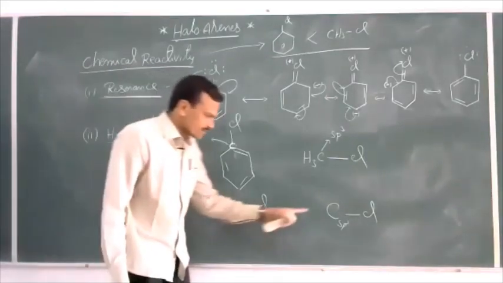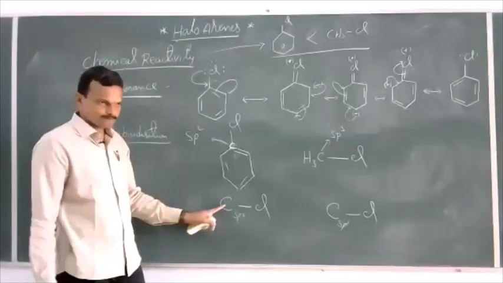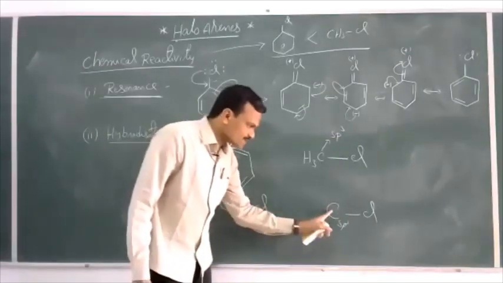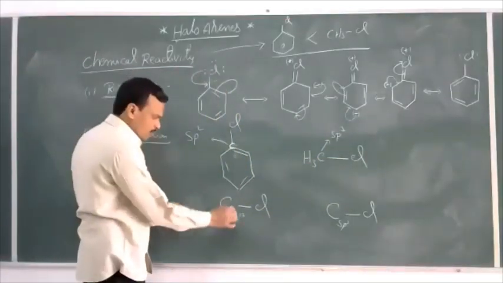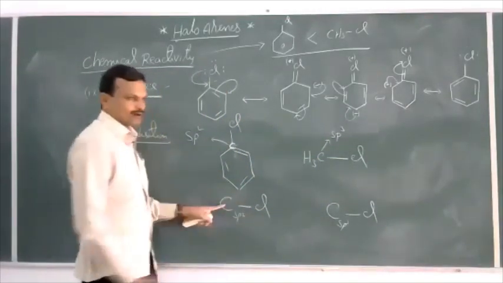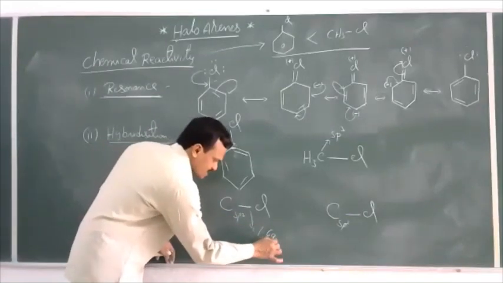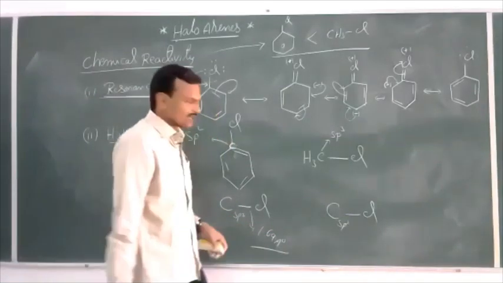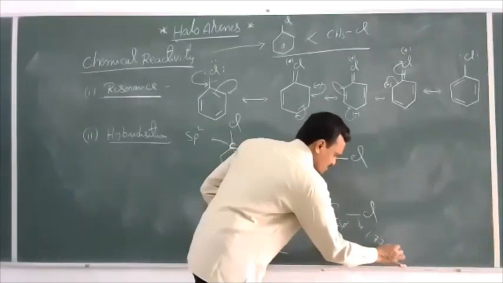See, the size of sp3 orbitals is more compared to the size of sp2 orbitals. That means the bond length of the C-Cl bond in haloalkane is more compared to the bond length of the C-Cl bond in haloarenes. This bond length is approximately 1.69 angstroms, whereas this bond length is approximately 1.77 angstroms.